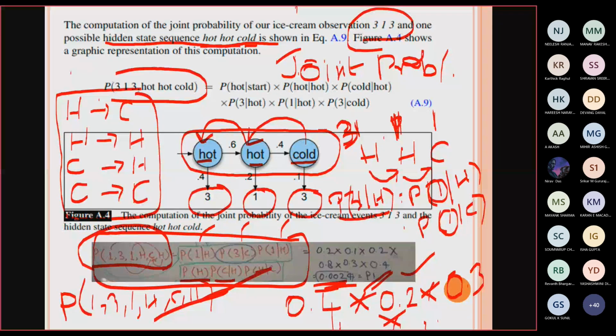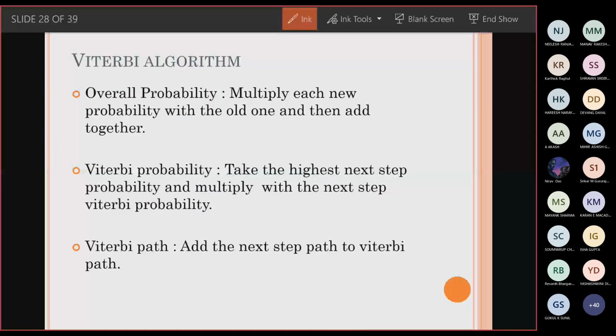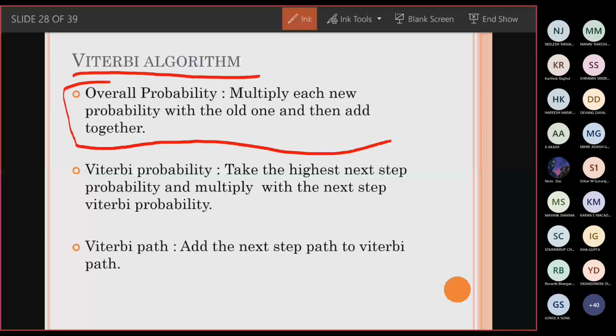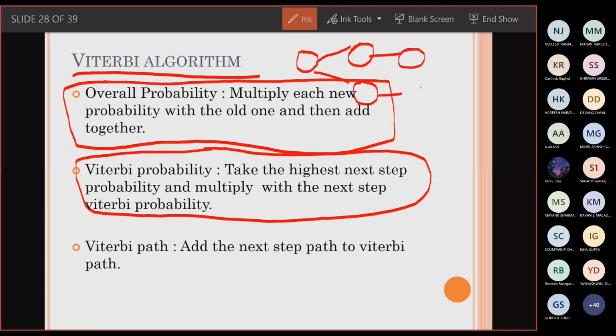Okay, so we have another algorithm for implementing this HMM, that is the Viterbi algorithm. This algorithm computes the overall probability of a particular state to happen, and it finds the Viterbi probability. The Viterbi probability is this: if a state starts from here and goes in 2 different directions, there are several transitions.